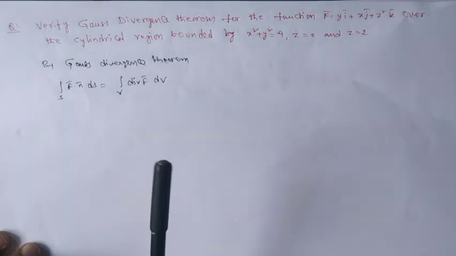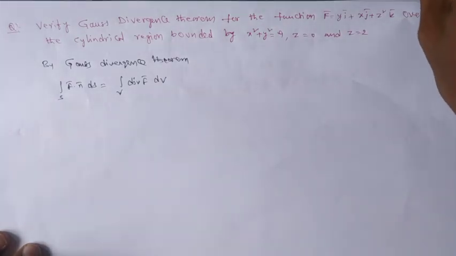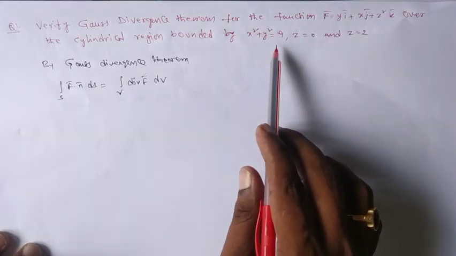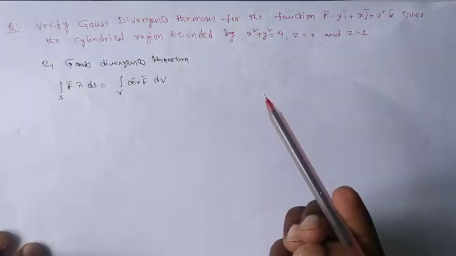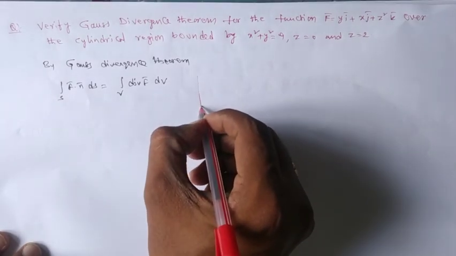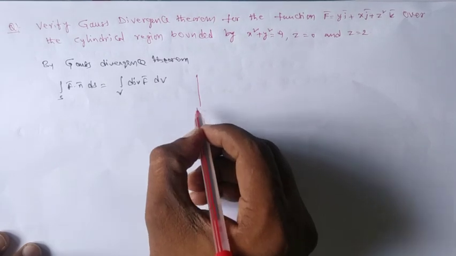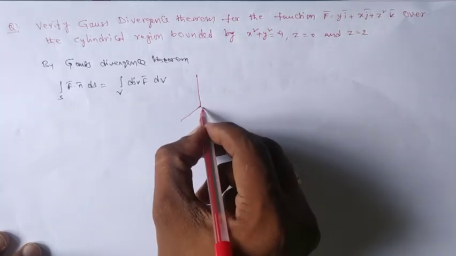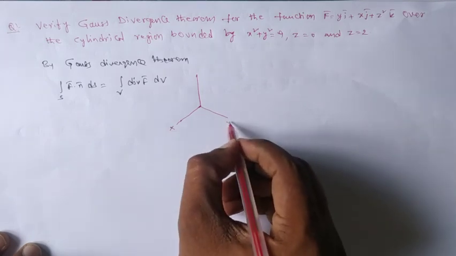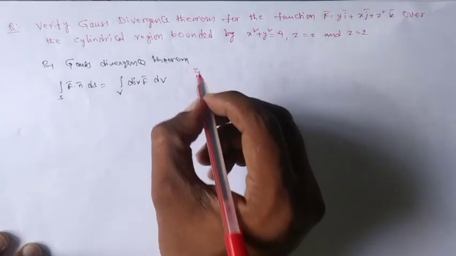So for that we identify what this S and this volume V are. Clearly it is mentioned that the surface S is the surface of the cylindrical region x square plus y square equal to 9, z equal to 0 and z equal to 2. So I may take the coordinate axes like this. This is x axis, this is y axis and this is z axis.